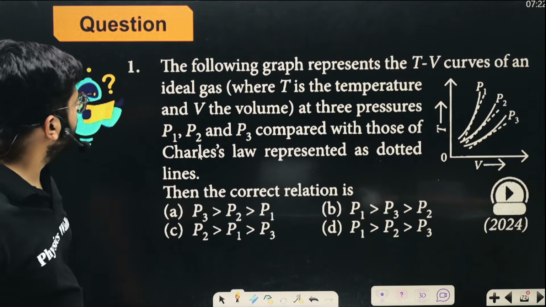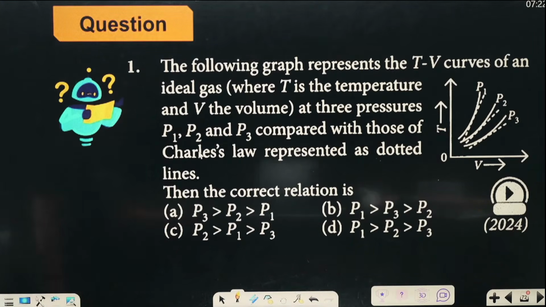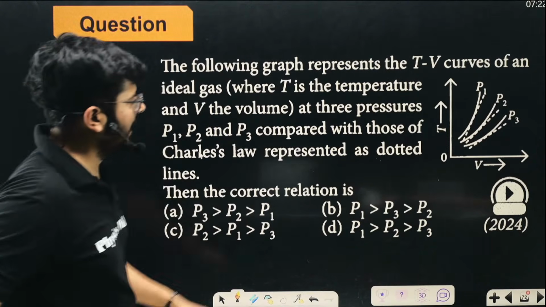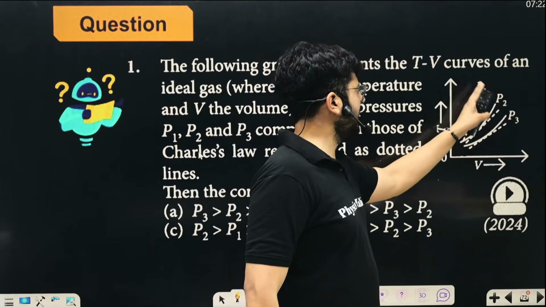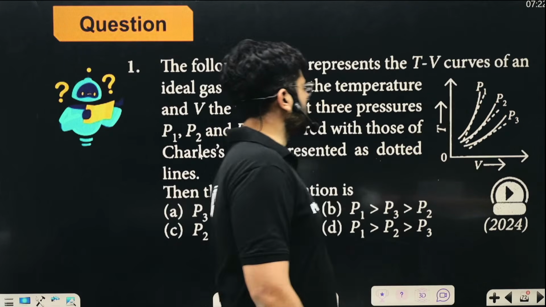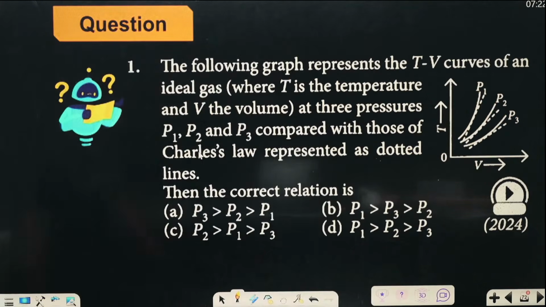Now, look at this one. The following graph represents the TV curve of an ideal gas at 3 pressures P1, P2 and P3 compared with those of Charles' law, right? So that means Charles' law is saying volume is proportional to temperature at a given pressure, okay? So we are trying to draw volume and temperature curve at 3 given pressures, okay? So we want to know which pressure is going to be higher.